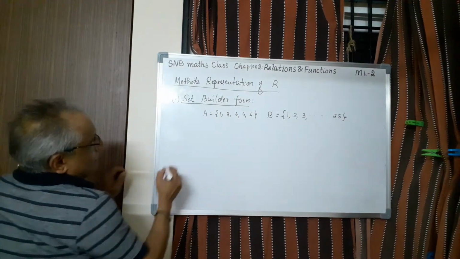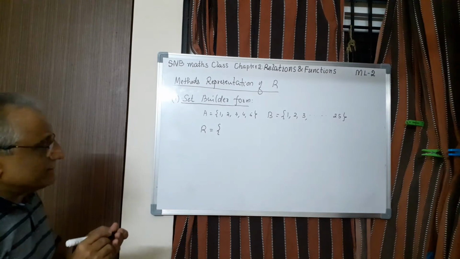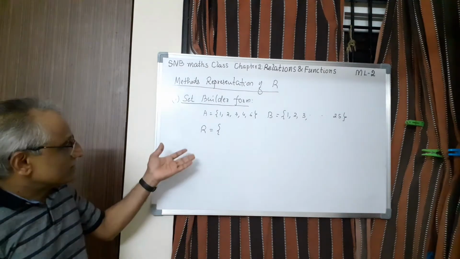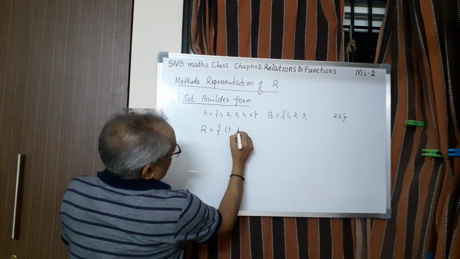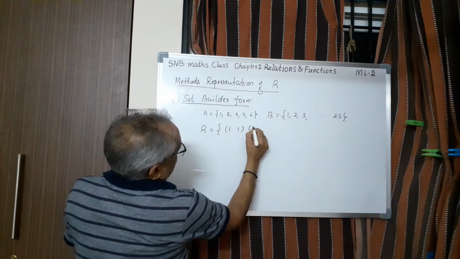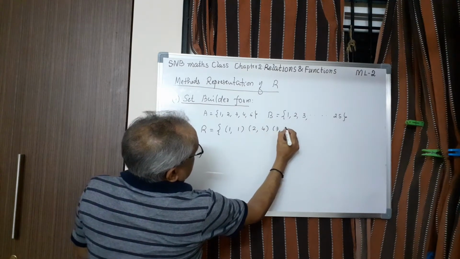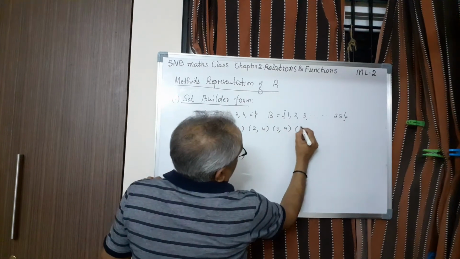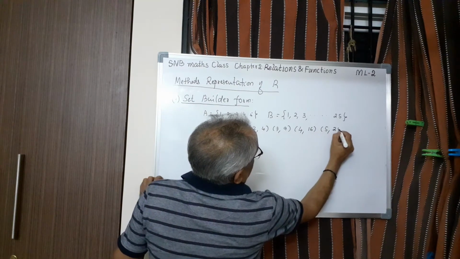Now I will take the relation R. Suppose I write the elements, then definitely it is roster form. Roster form I need not tell you actually. So 1 is related to 1, then 2 is related to 4, then 3 is related to 9, and 4 is related to 16, and 5 is related to 25.